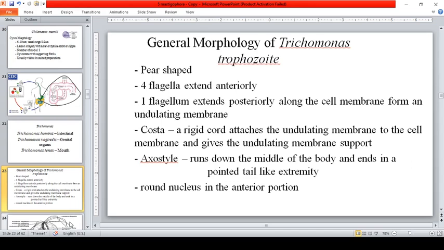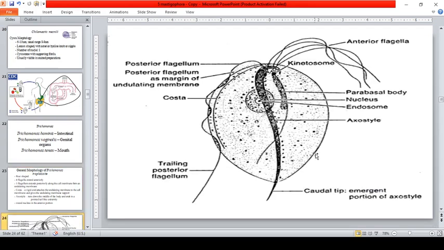Round nucleus in the anterior portion. So, medyo nag-round dito sa anterior portion and the presence of this one. Okay, so that is the axostyle that runs until the, what do you call this one again? The last part. Okay, so, until the extremity.